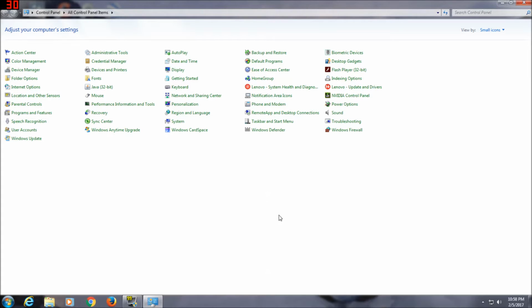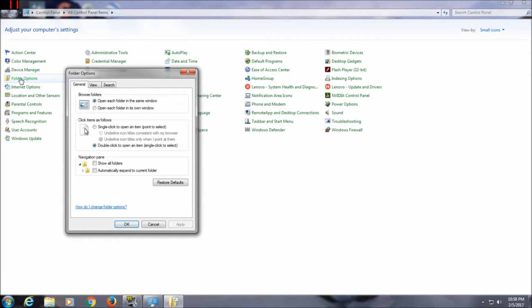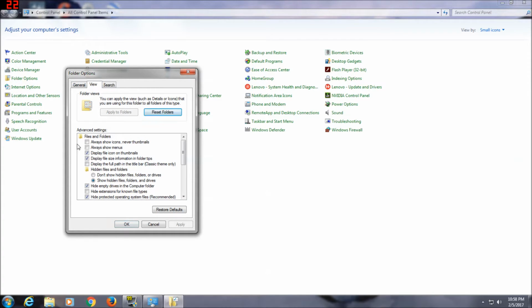You have to set up your folders first. So you go to your control panel and go to folder options, and then view. In your advanced settings, you want to make sure show hidden files and folders and drives is checked, and then click apply. And then get out of that.